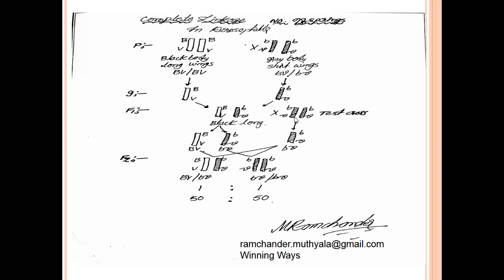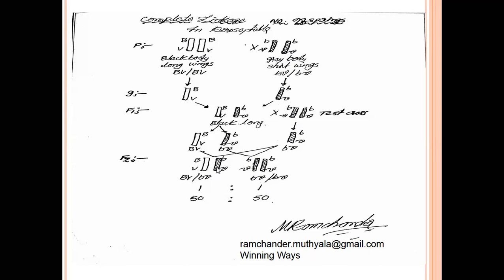These are test crossed to form only two phenotypes in the F2 generation. We can identify in the F2 generation that 50% of Drosophila contain one parental character, and the remaining 50% contain another parental character. So in the F2 generation only parental phenotypes appeared.